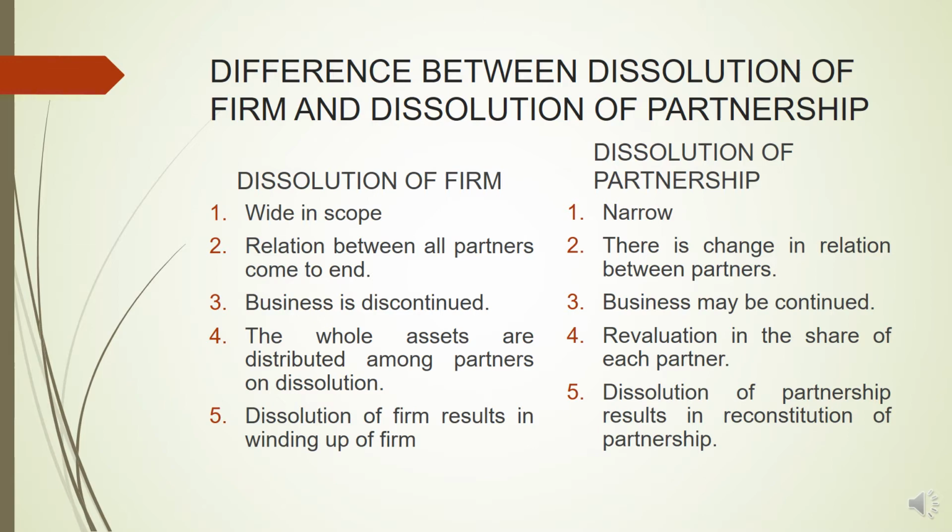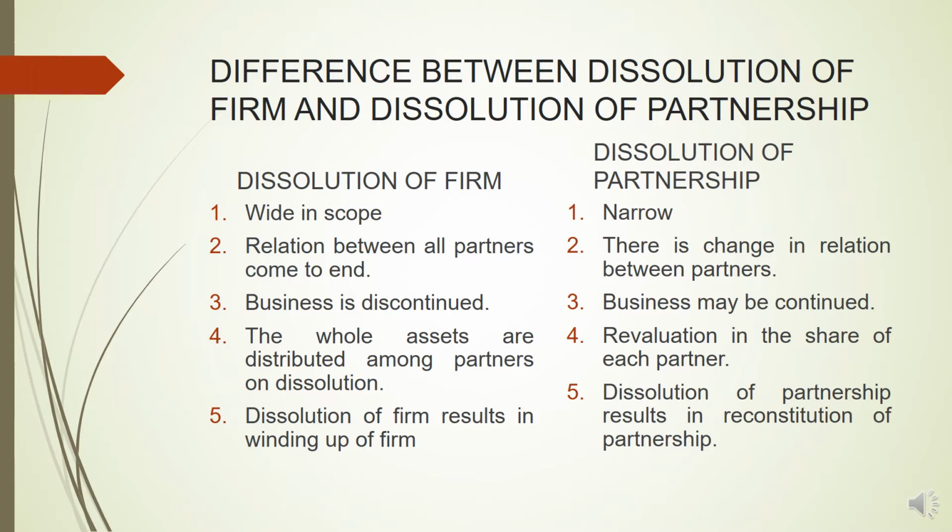In dissolution of firm, the business is discontinued because all the partners leave the firm, so the business comes to an end. But in case of dissolution of partnership, the partnership agreement is revived, it is reconstituted, and the business continues. In case of dissolution of firm, the whole assets are distributed among the partners on dissolution. So when the firm comes to an end, when the firm is wound up, then whatever are the assets and the profits of the firm, they are divided among all the partners in their profit sharing ratio.